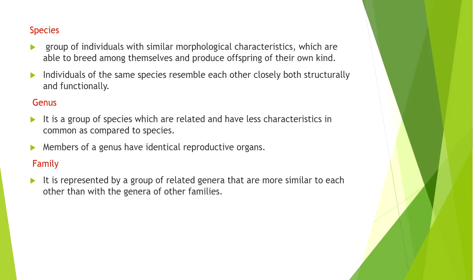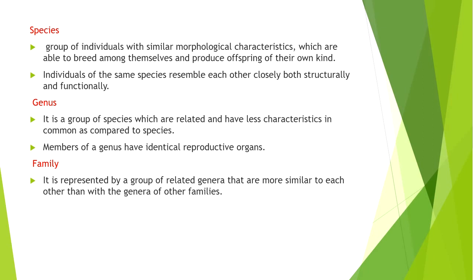When it comes to the species, they have similar morphological characteristics. In this example, all the Vulpes have similar morphological characters, and they are able to breed among themselves and produce offspring of their own. For example, all coconut trees belong to the species Cocos nucifera.